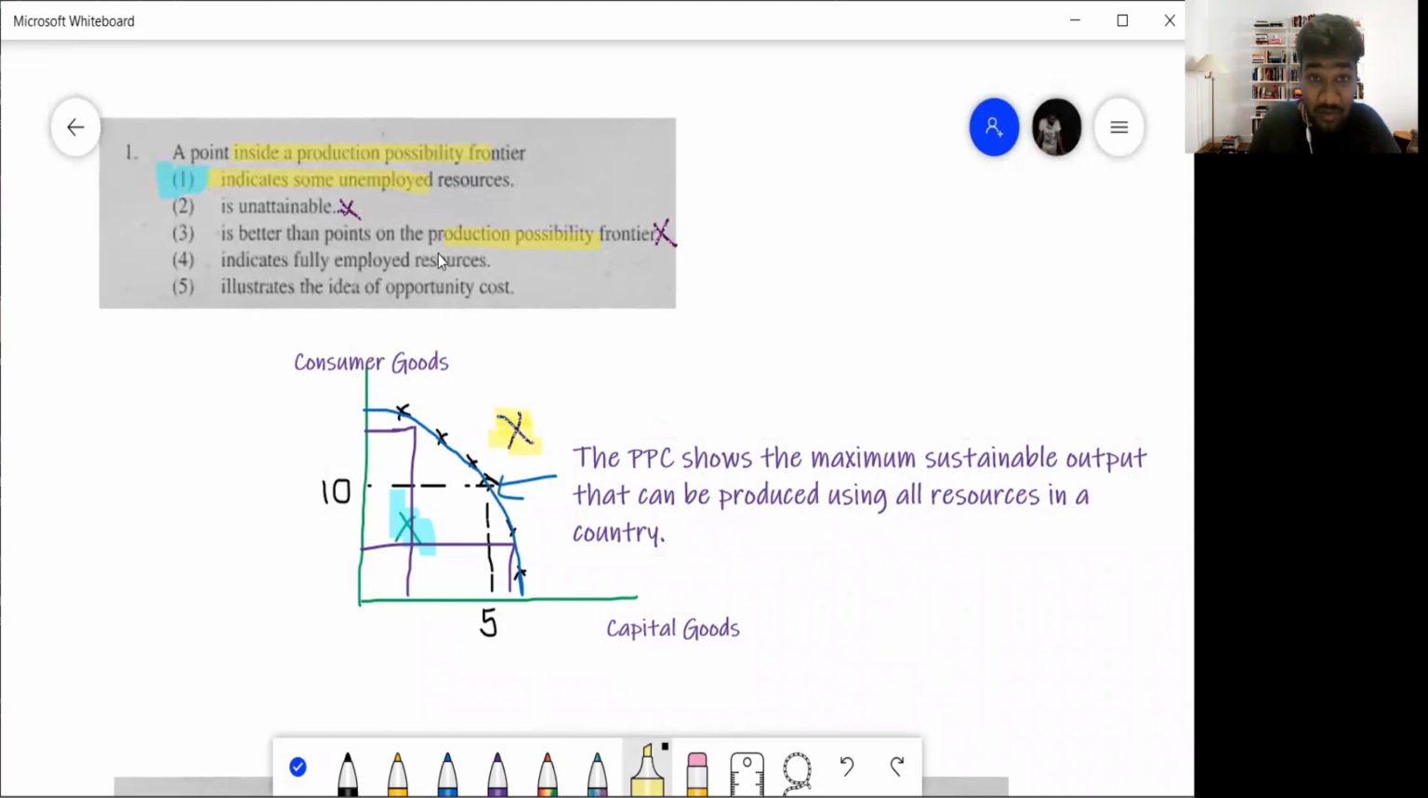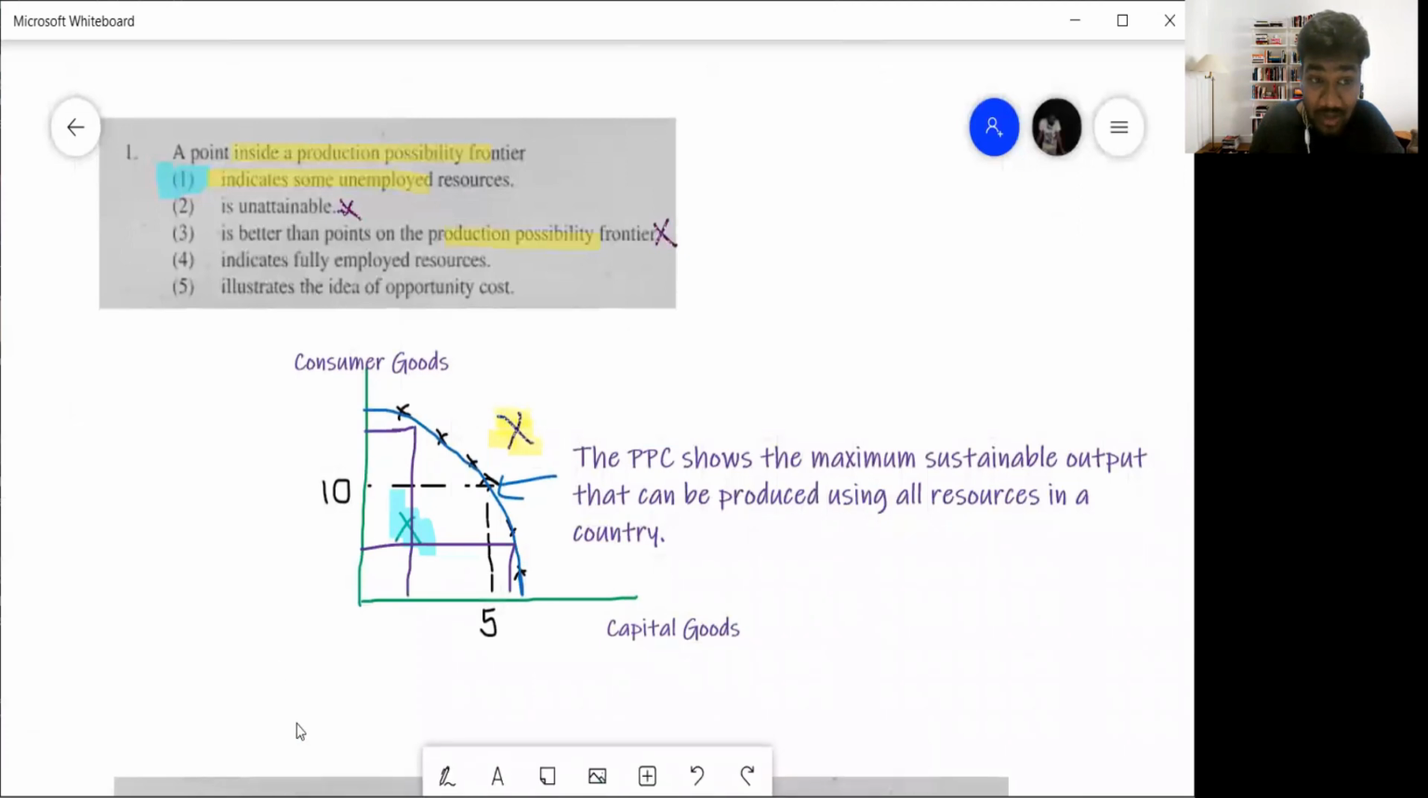Indicates full employment of resources? No. A point on the PPC represents full employment. And illustrates the idea of opportunity cost? Not really. A point inside does not illustrate the idea of opportunity cost. We'll talk about what opportunity cost is in a future question. So that is the first question, 2011 question number 1. The answer is number 1. Any point inside demonstrates unemployed resources.